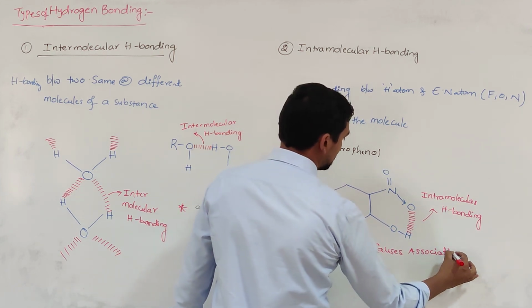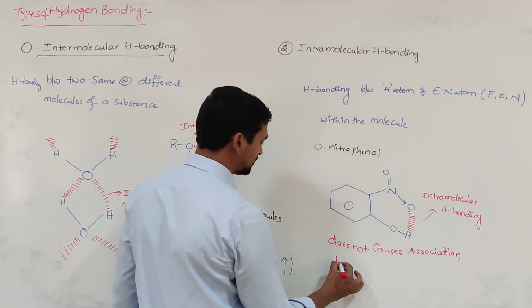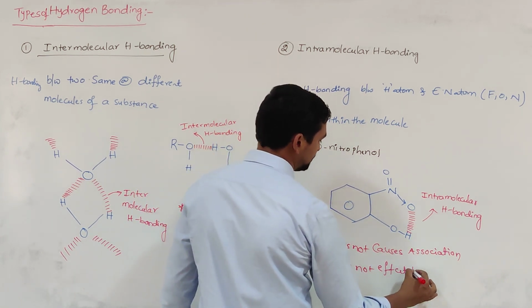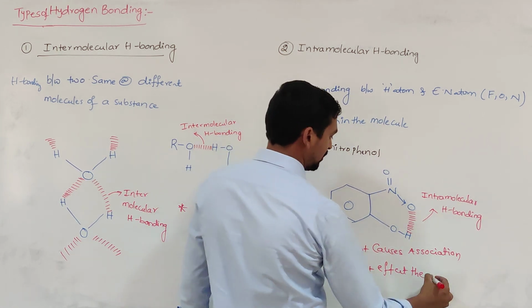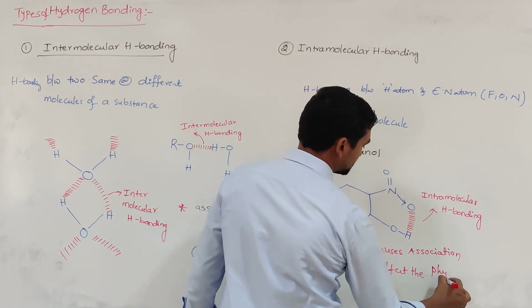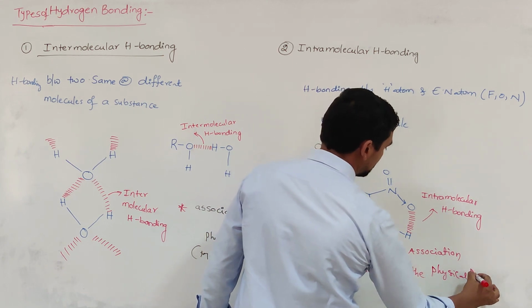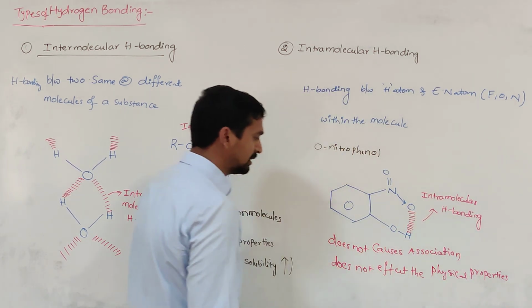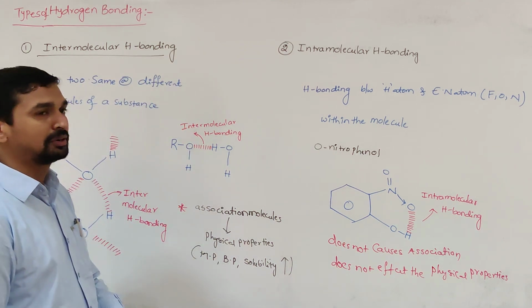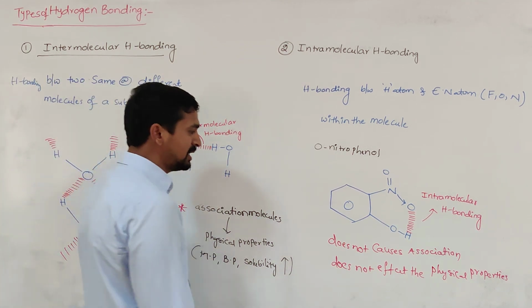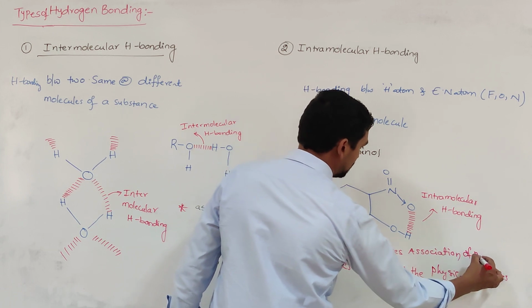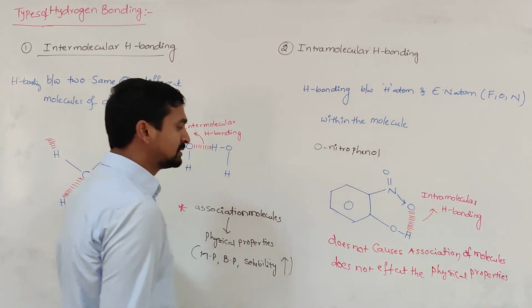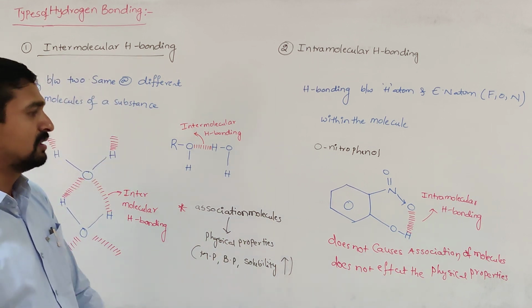Once it does not cause association, it does not affect the physical properties like intermolecular hydrogen bonding does. So once hydrogen bonding is within the molecule, it prevents the association of molecules, and it does not affect the physical properties.